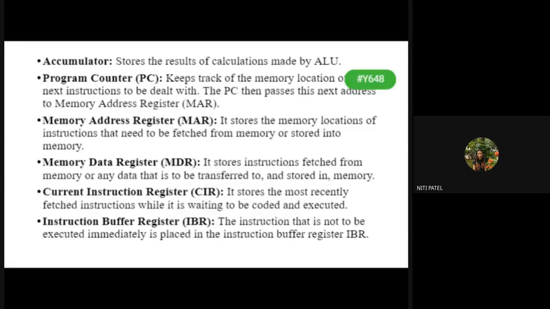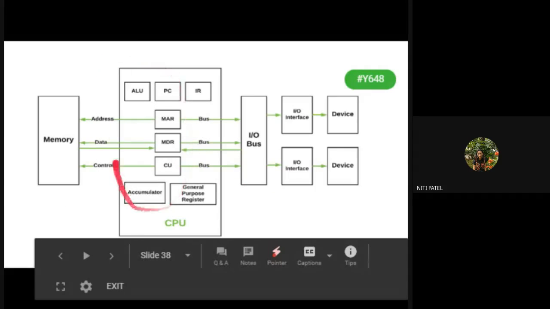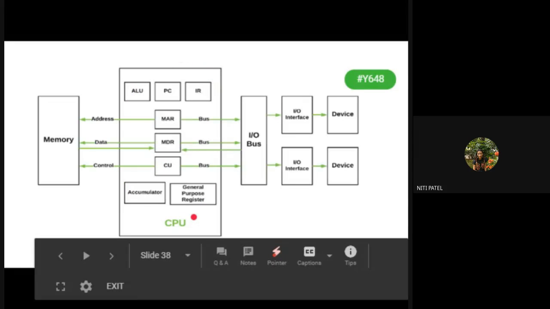So we have seen what is input unit, we have seen what is output unit, and we have also seen now what is your control unit. What is ALU? It will do the brain work. Program counter will point the next instruction. I have current instruction register, which will tell me which are the instructions which has completed the execution recently. MAR, that is memory address register, will tell me from where I have to take the address. MDR, memory data register, will tell me which data you have to execute. Control unit, बाकी सब चीजों का working संभालेगा.